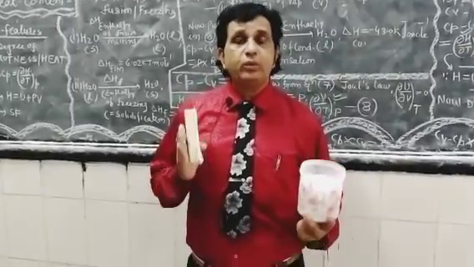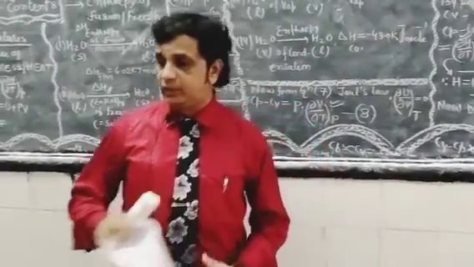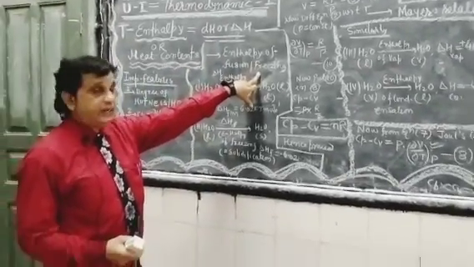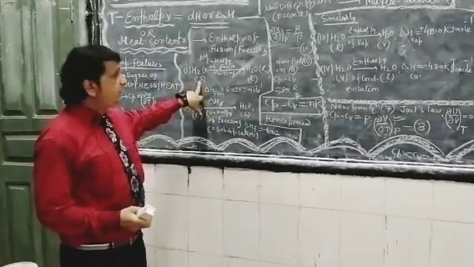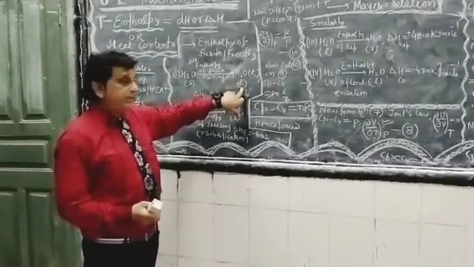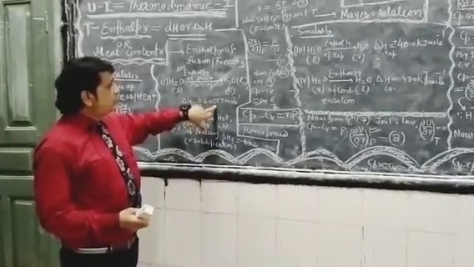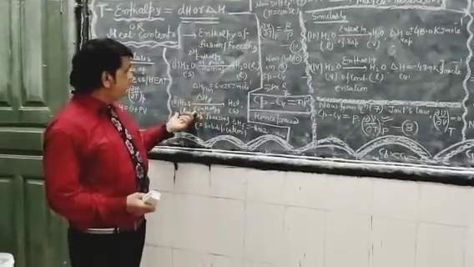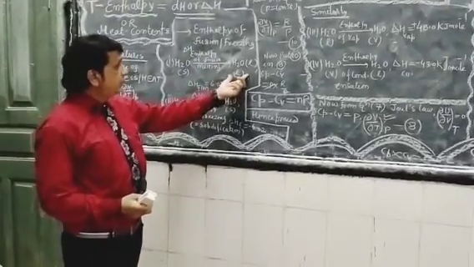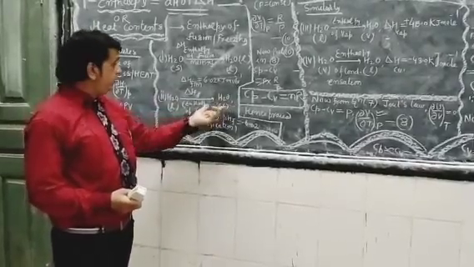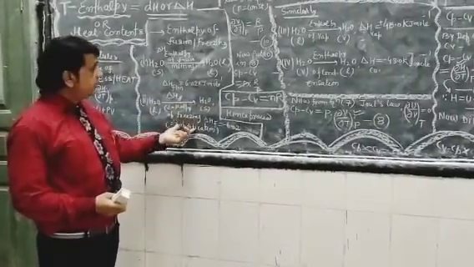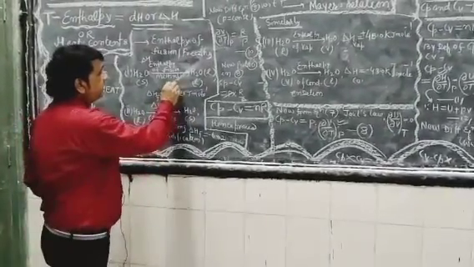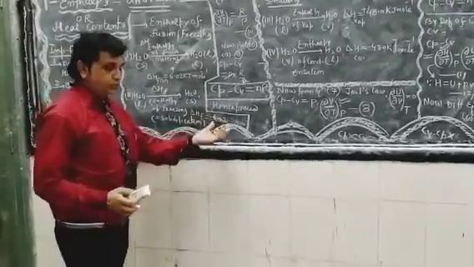There are many ways to define enthalpy. Listen here: enthalpy of fusion. One mole of H2O solid requires heat to convert into H2O liquid. The required heat is 6.02 kilojoule per mole, known as enthalpy of fusion. Its reverse, the conversion of H2O liquid into H2O solid, is the enthalpy of freezing. The required heat is plus 6.02 kilojoule per mole for fusion and minus 6.02 kilojoule per mole for freezing.